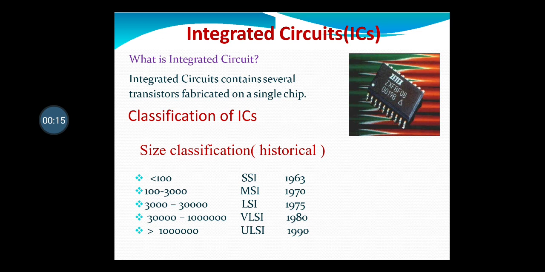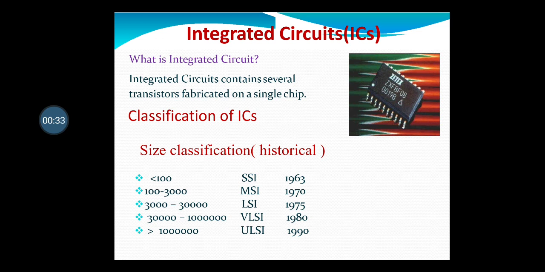Now the topic integrated circuit, which we have already revised. We have covered it in the topic ASIC in the video. So now again we'll revise a little bit. What is an integrated circuit? It is a circuit that contains several transistors fabricated on a single chip.